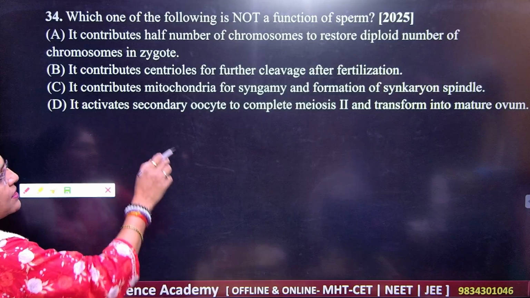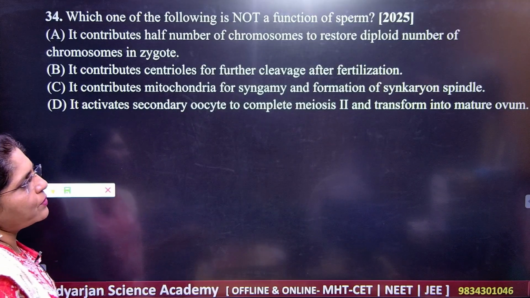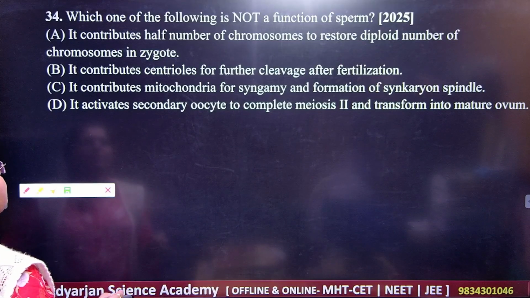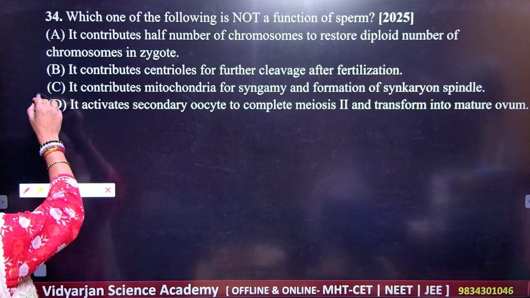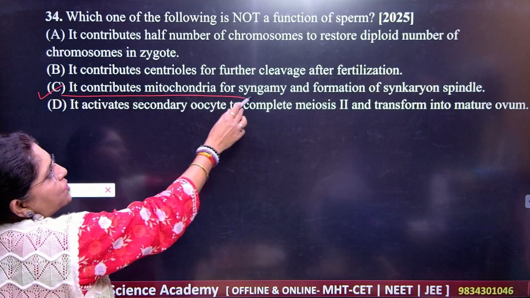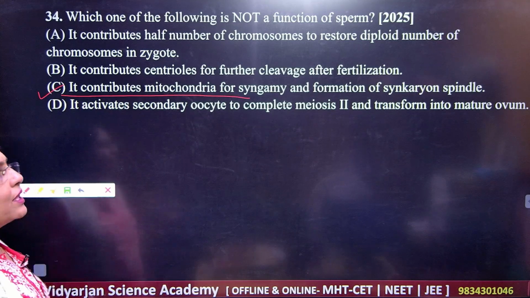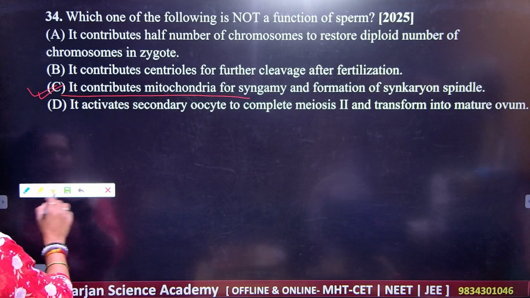It activates the secondary oocyte to complete meiosis II and transform into the mature ovum. So what should be your answer here? Which is not the function of the sperm here? So this mitochondria, okay? This is not the function of what here? Sperm. So students, note down, for 34 you have C as the correct answer here. Got it?